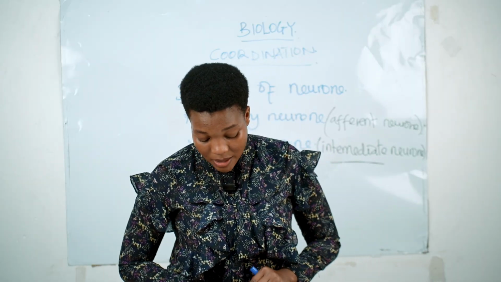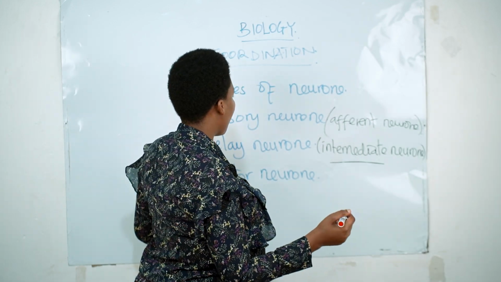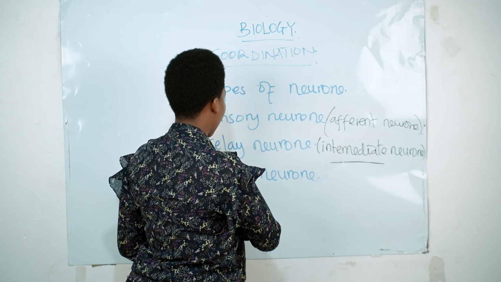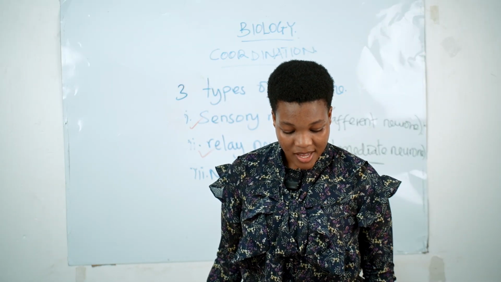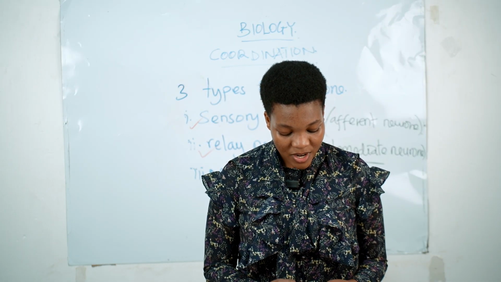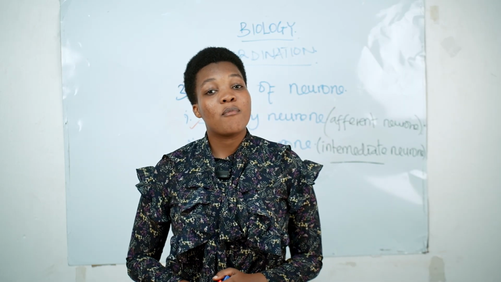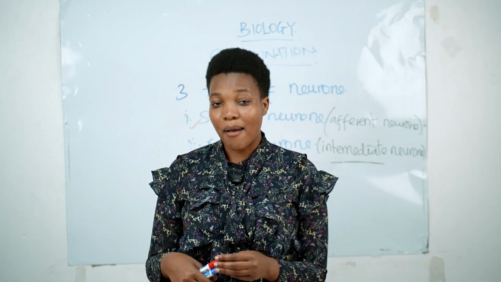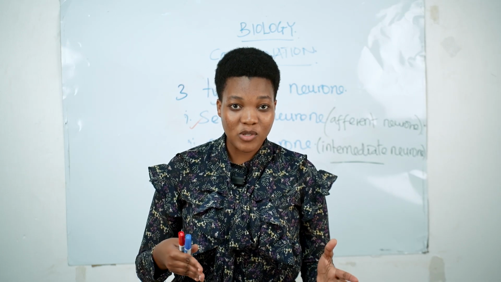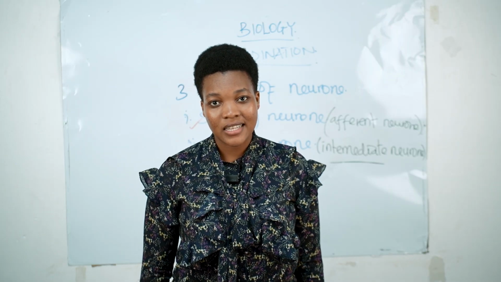So now we are going to see the motor neuron. We have seen the sensory neuron but also the relay neuron. Now the motor neuron. What is the motor neuron? Motor neuron ni nini? So motor neuron tunaweza tukasema kwamba hawa ni kama watenda kazi ambao wanapokea maamuzi kutoka kwenye brain na kupeleka sasa kwenye effectors.